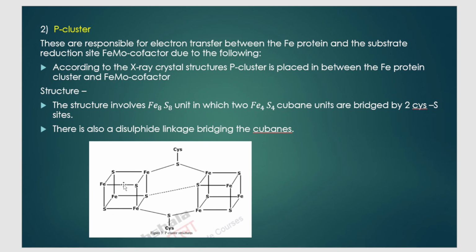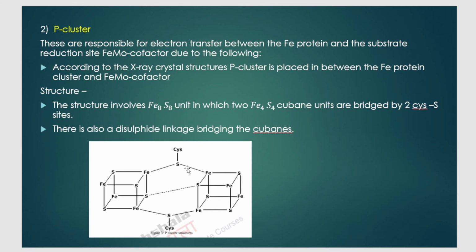If you know it, it's good. So its structure involves Fe8S8. That is, 8 Fe atoms and 8 sulfur atoms are present. They are in two groups, in the form of Fe4S4, two groups in the form of cubanes. And they are connected by what? Two cysteine sites. You can see here, the cysteine chain.